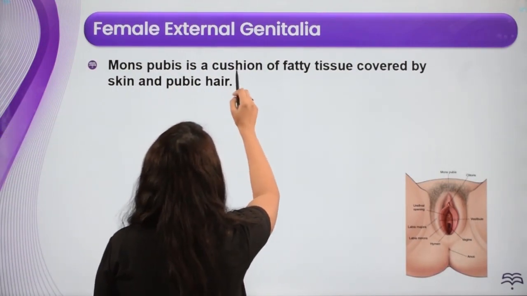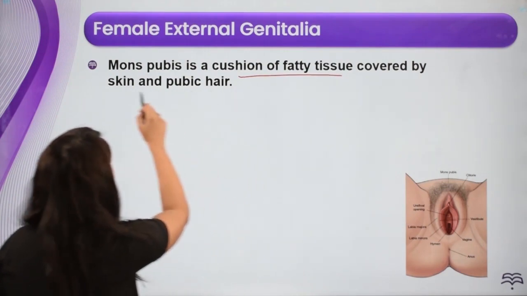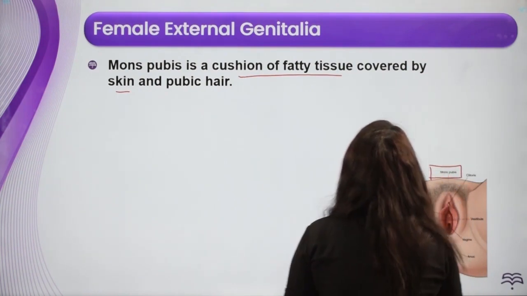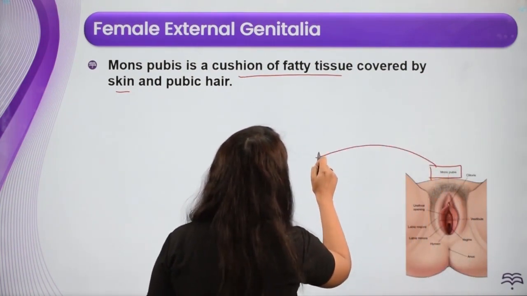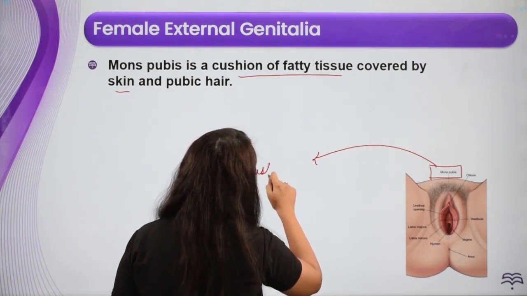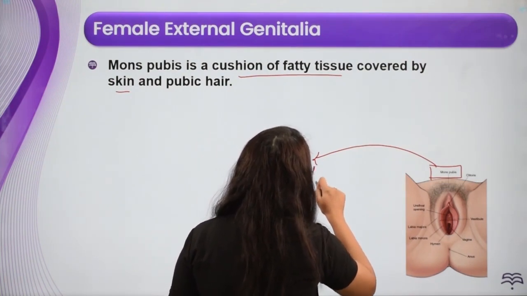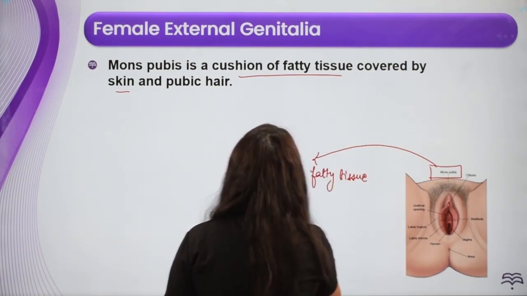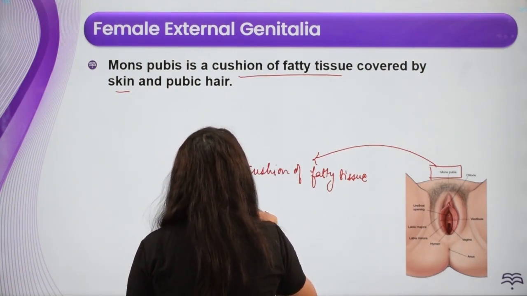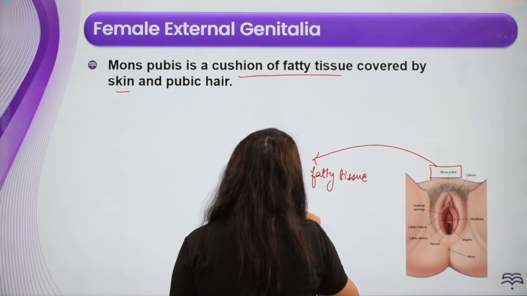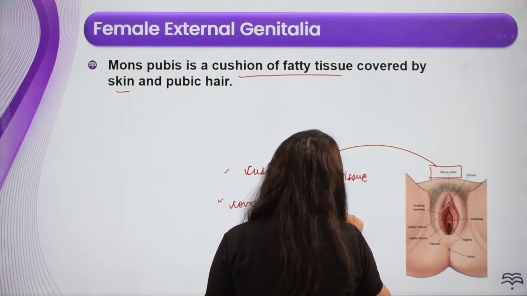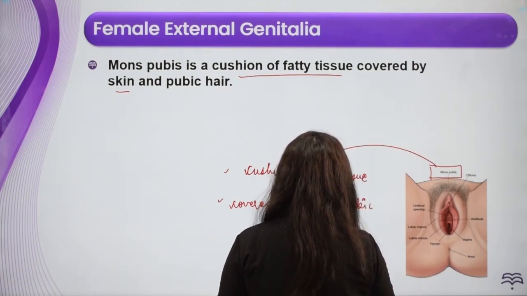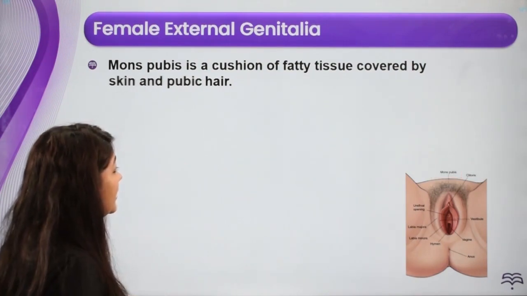Now, mons pubis. What is mons pubis? It is a cushion of fatty tissues which is covered by skin and pubic hair. See here in the diagram. This is mons pubis. So what is this mons pubis? It is nothing but a cushion of fatty tissues, and it is covered by skin, of course, we can clearly see, and here we will also find pubic hair. All right, so this is the first part, that is the mons pubis.